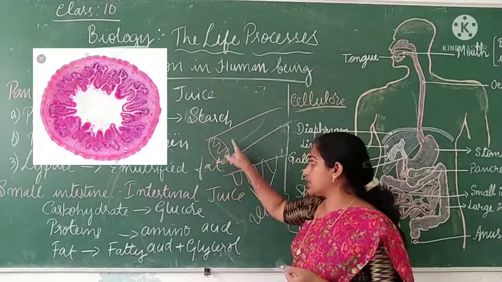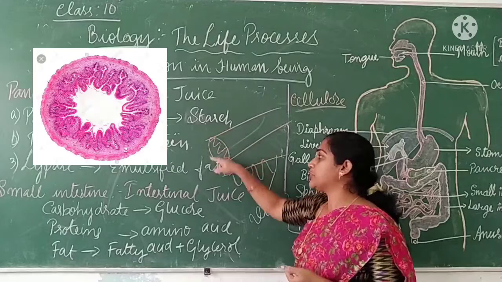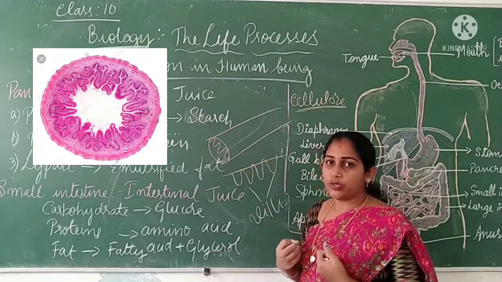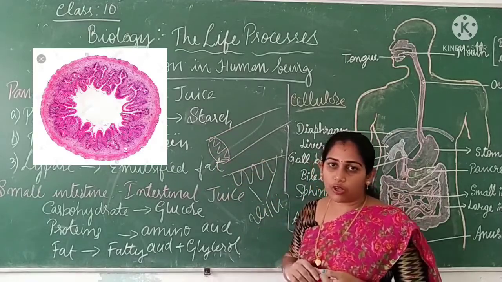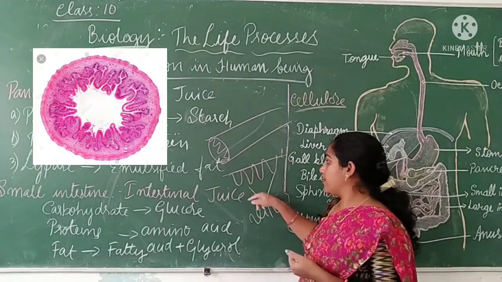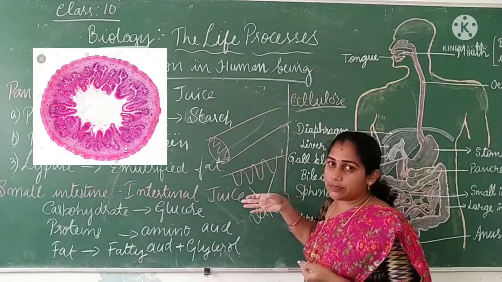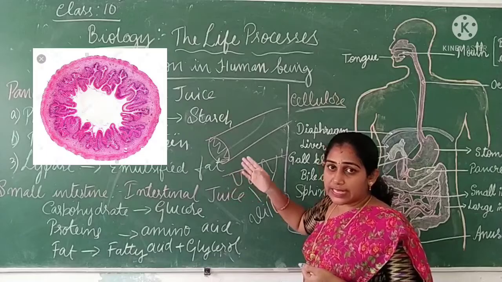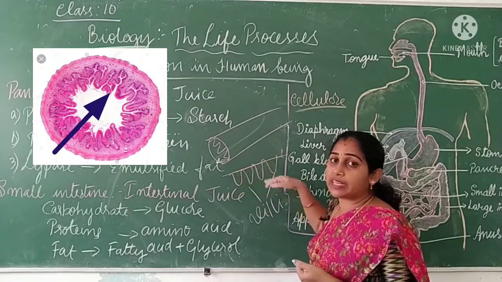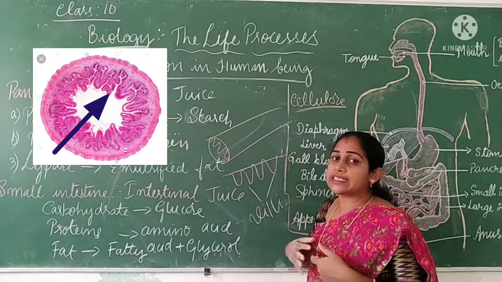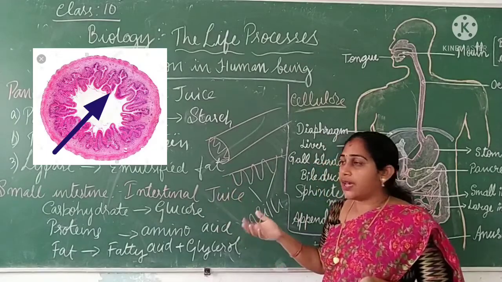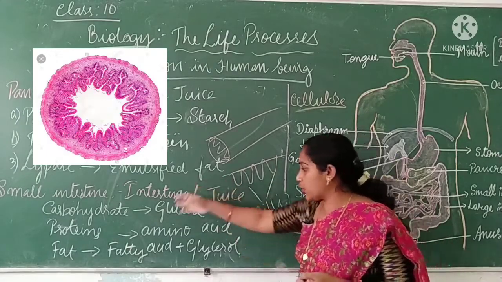Otherwise the cross section is very small, right? In that small area only a little amount of food will be absorbed. So to increase the surface area of absorption, the inner wall of the small intestine has been folded into finger-like structures. It will increase the surface area of absorption and help in absorbing these components.